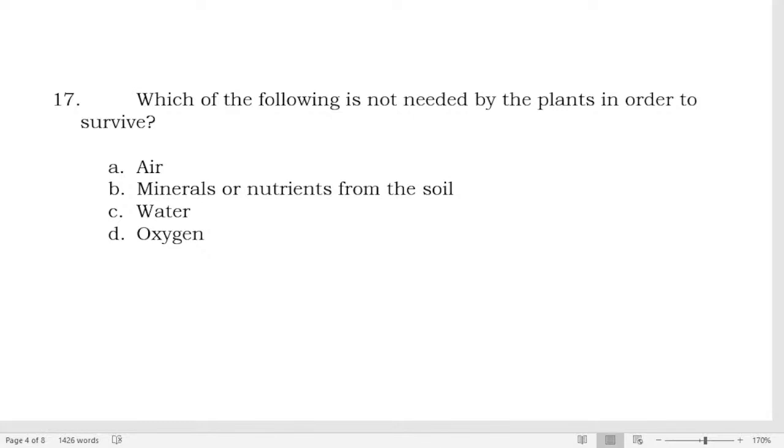In the process of photosynthesis, the plants need carbon dioxide, of course.